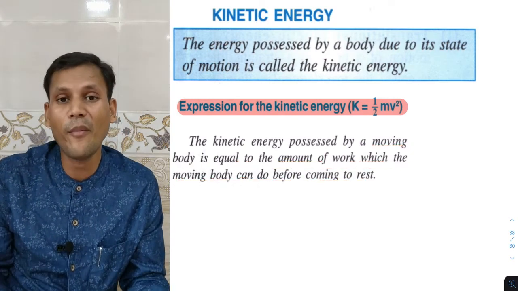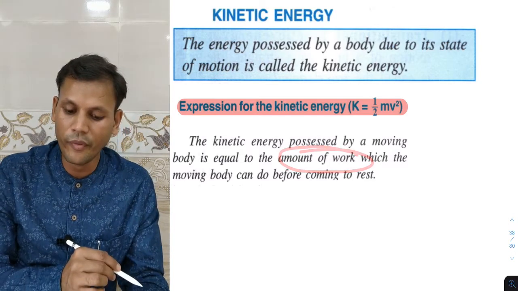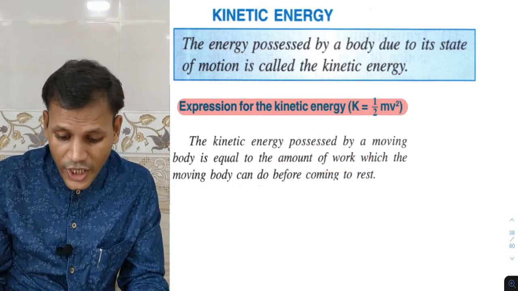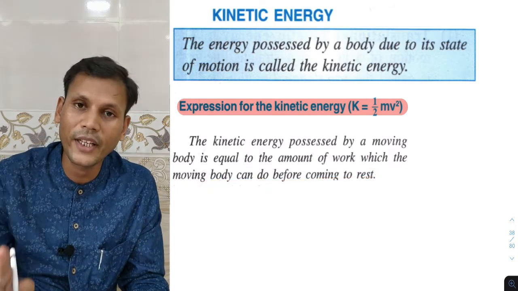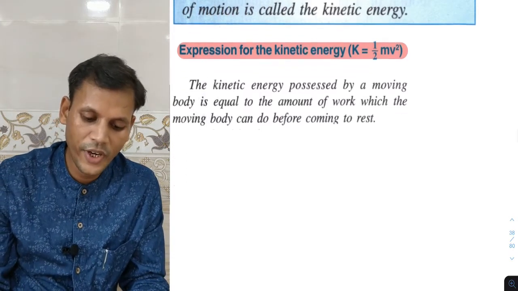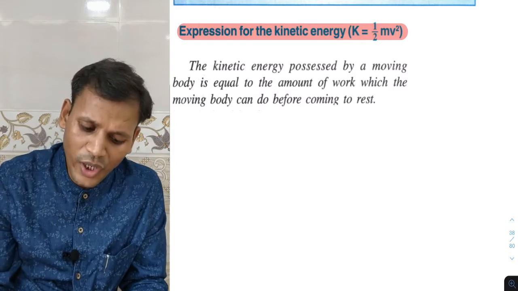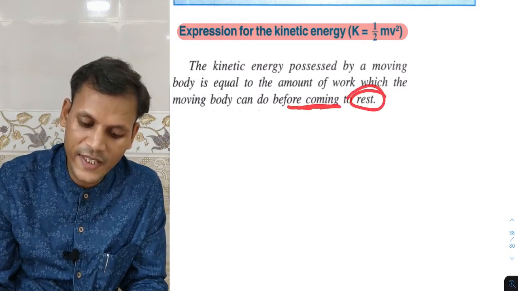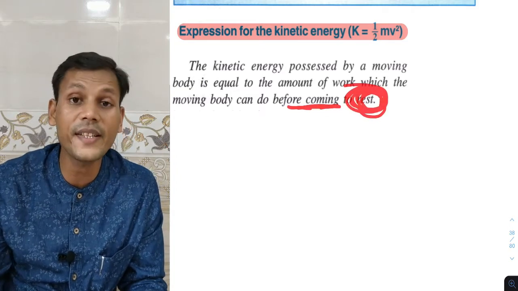Again, energy is a form of work done, so they have used the amount of work which the moving body can do before coming to rest. So we have to derive an expression for this. Before coming to rest means finally it comes to rest, so the final velocity we can take as 0.